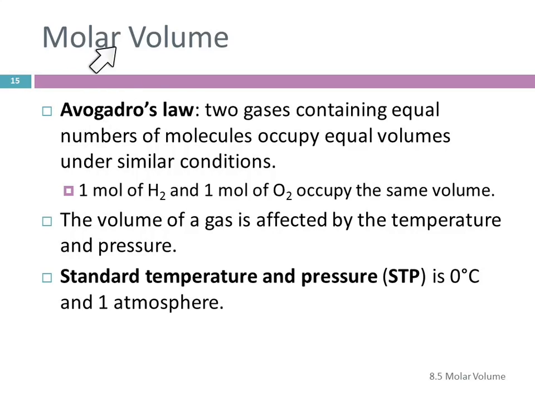And Avogadro, this is the same Avogadro who came up with Avogadro's number. Avogadro's law is his observations based on his experiments with gases. His observation was that 2 gases containing equal numbers of molecules occupy equal volumes under similar conditions. What this means is if you have 1 mole of hydrogen and 1 mole of oxygen in 2 separate containers, same set of conditions, they're going to have the same volume.